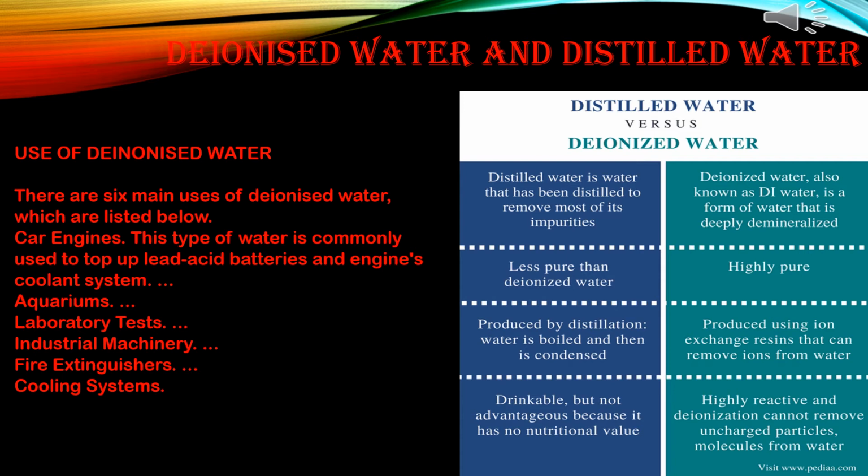Now, uses of deionized water. There are 6 main uses of deionized water, which are listed below. Car engines: this type of water is commonly used to top up lead acid batteries and the engine's coolant system. Aquariums, laboratory tests, industrial machinery, fire extinguishers, and cooling systems.